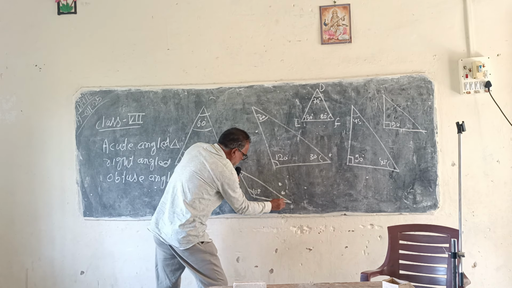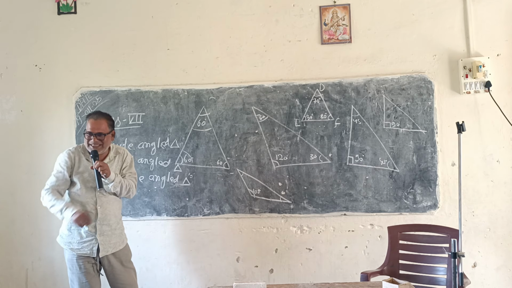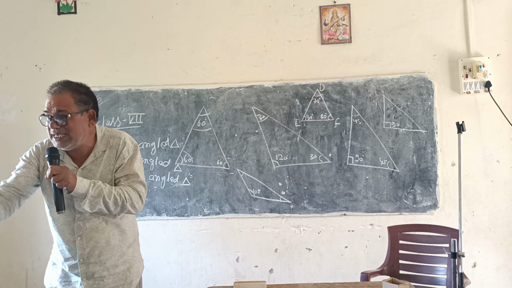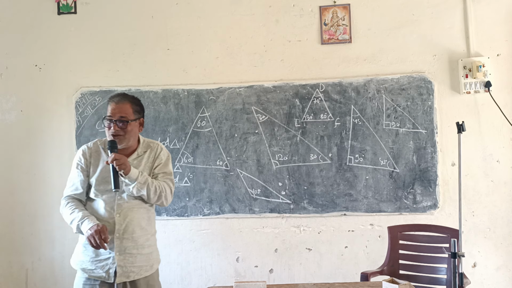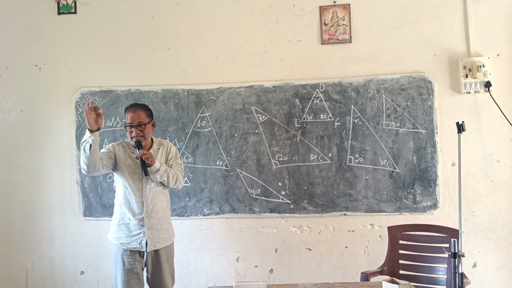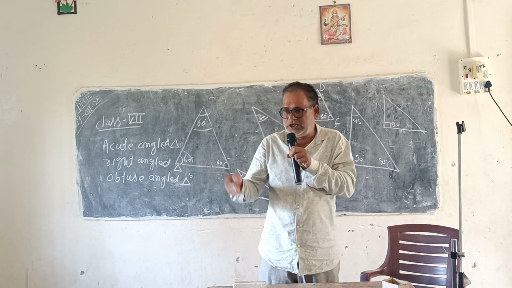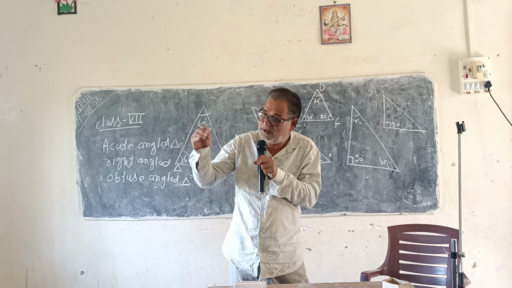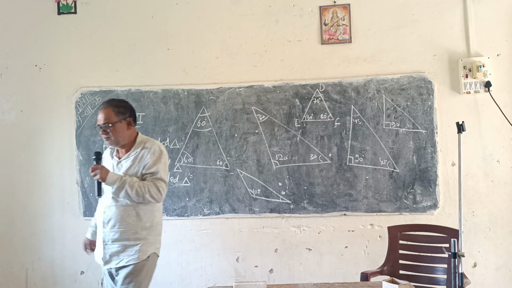but the other two angles are not mentioned here. No problem. But what kind of triangle is it? Why are you calling it obtuse angle? Because one angle is an obtuse angle, one angle is greater than a right angle. Because of it, we call it an obtuse angle triangle. Okay? So, we proceed to the next classification of triangles on the basis of their sides.